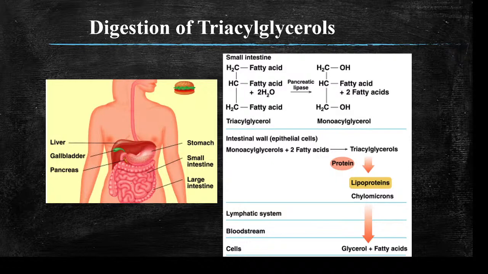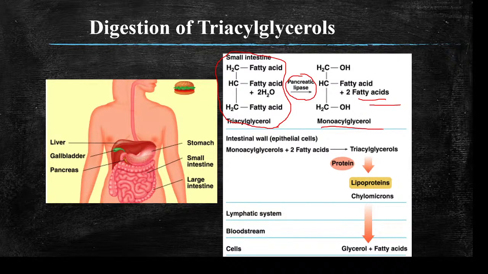Once you consume the food, what happens? It reaches the intestine, and there the lipids, triglycerides, which are triesters of fatty acid and glycerol, are acted on by pancreatic lipase. They release two molecules of fatty acid from triglycerides, and monoacyl glycerol is formed.